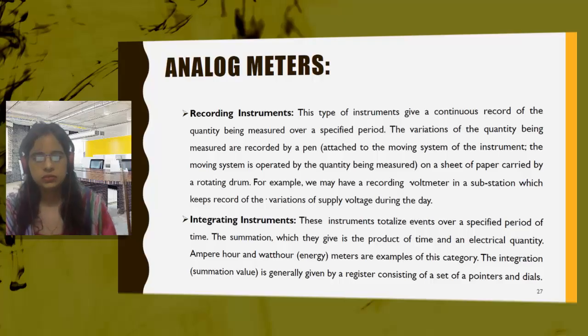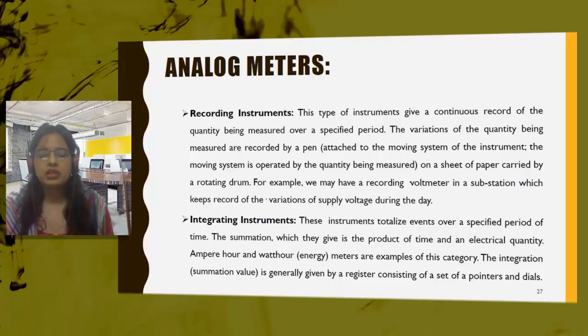Recording instruments are what? These types of instruments give a continuous record of the quantity being measured over a specific period of time. So this type of instrument measures the quantity and records it. Whatever is the record, they will keep the record. The variations of the quantity being measured are recorded by a pen attached to the moving system. So in the instrument there will be a moving system in which a pen will be attached. That pen will record the whole output of the quantity being measured. It will keep a record.